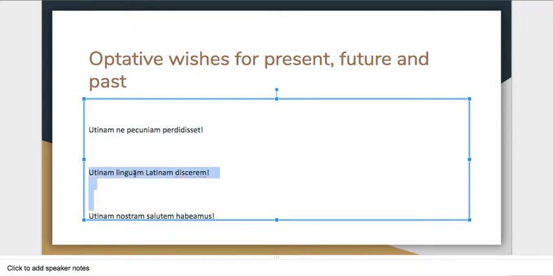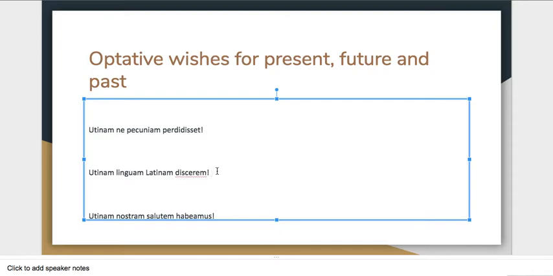Now, number 2, a frequently heard thing in the hallways of the Loomis Chaffee School. It's a shame that all those people missed their opportunity. But utinam linguam latinam discerem. If only I was learning the Latin language. And that's a wish for the present, right?